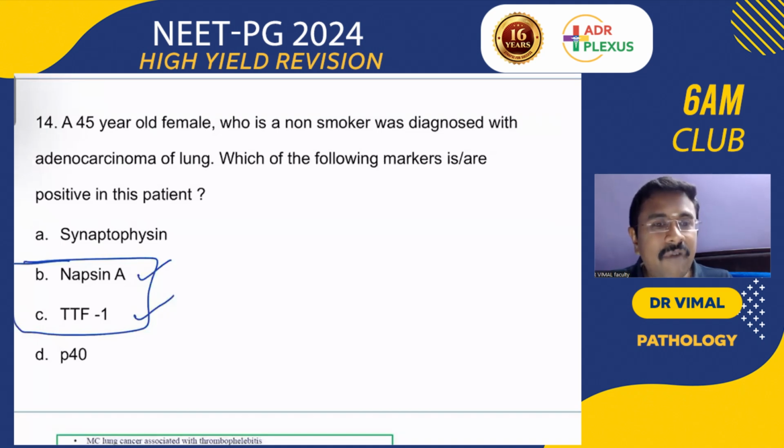TTF1 and Napsin A are the tumor markers. Squamous cell carcinoma: hilar location, associated with smoking, earlier presentation, cavities in the lung, and hypercalcemia as the paraneoplastic syndrome. You will be thinking of squamous cell carcinoma.